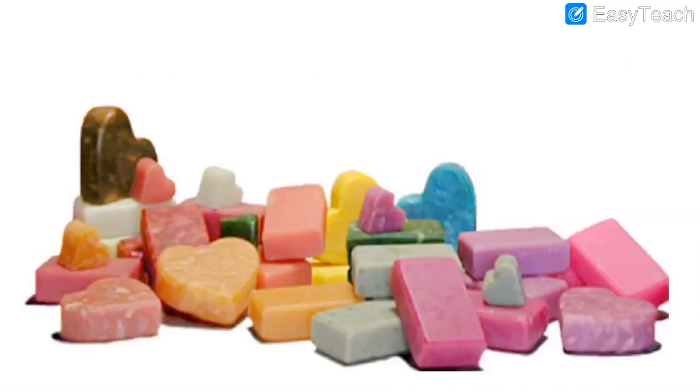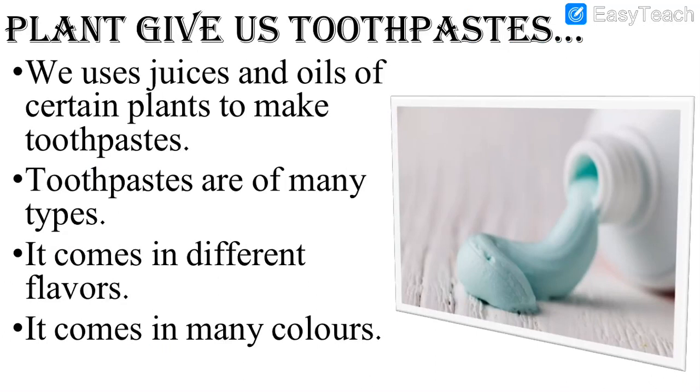Let us see. See, these are the different colors and different types of soaps, as you can see. All the varieties of colors are there. All the types of soaps are there, as you can see on your screen. We can use them for bathing, for cleaning utensils and for washing hands, etc. These are the several uses of soaps. As you can see, plants give us toothpaste. So plants also give us toothpaste.